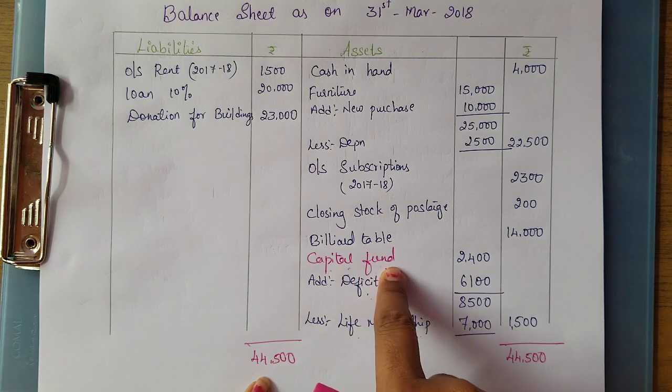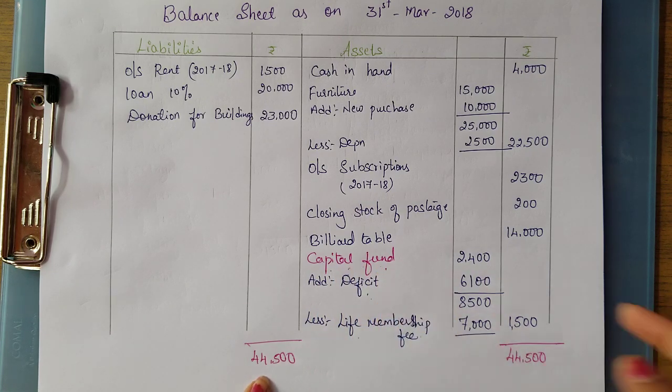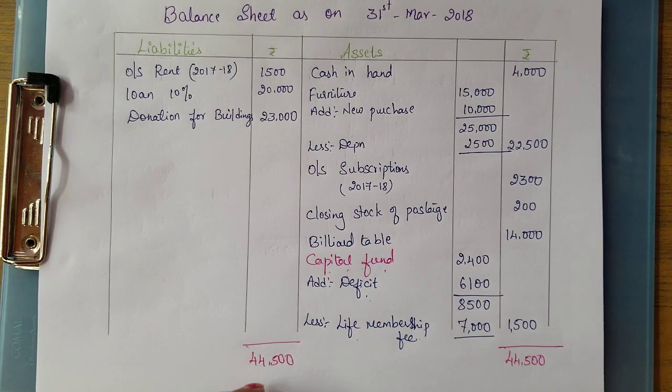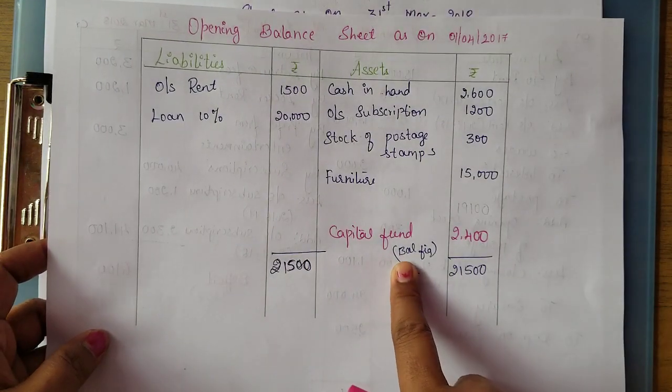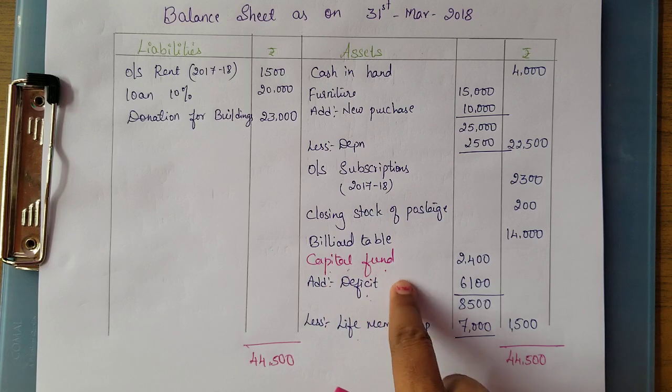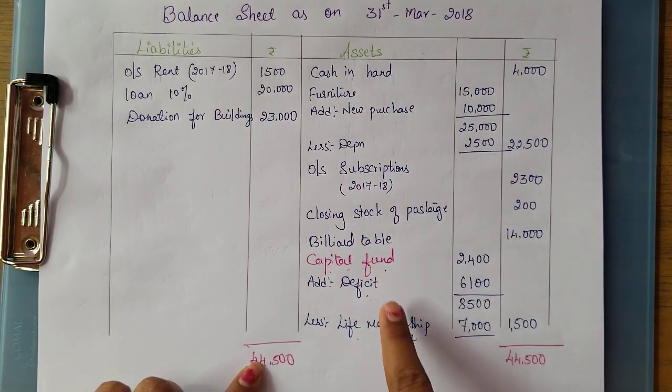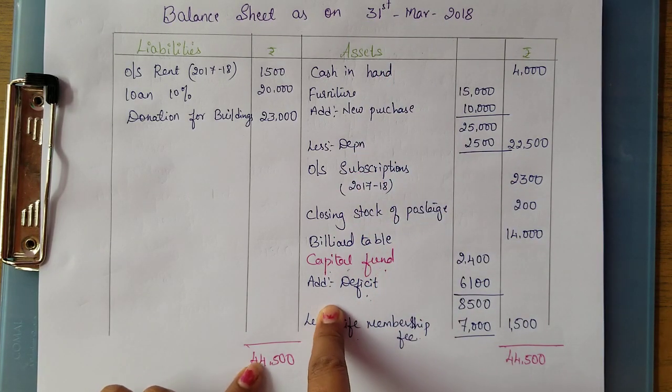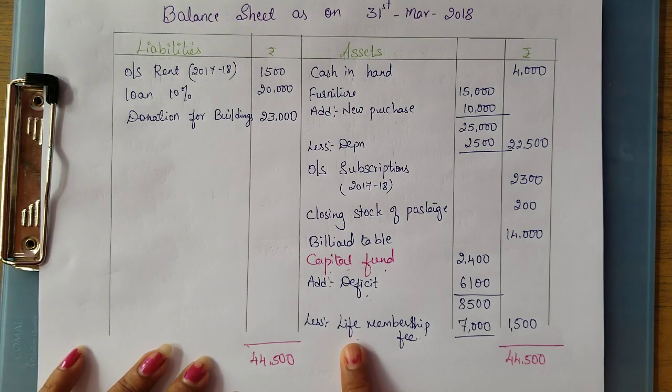We have to make a note here. Since we have got the capital fund in asset side in the opening balance sheet, same way we have to follow here also. Capital fund will be showing in the asset side only. We have to add the deficits and less the life membership fee. Okay, and these are the remaining transactions.